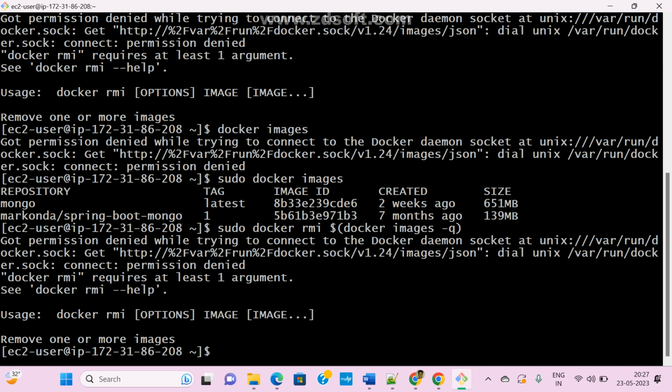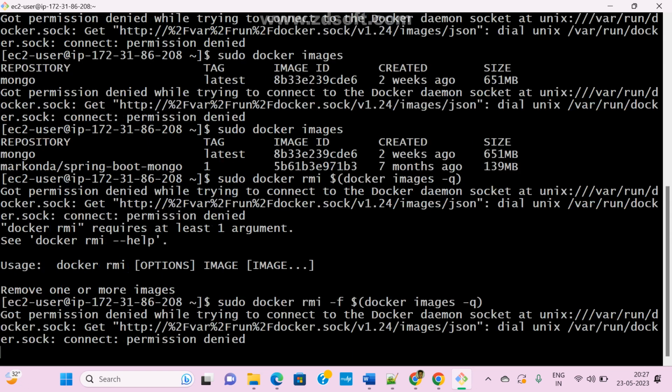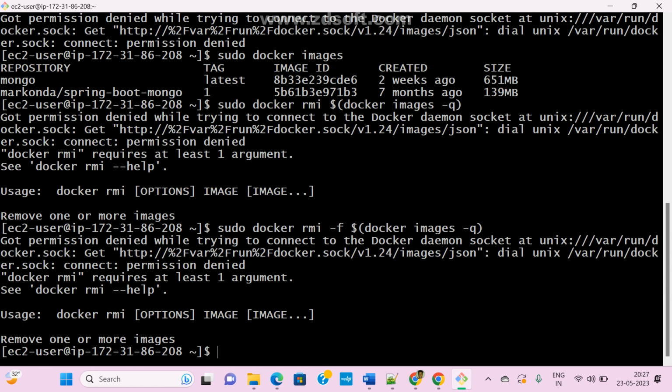docker rmi requires at least one argument, sir. One argument only, right? docker rmi -f. Let me remove one by one. I don't know why it is, Docker daemon socket permission denied. Okay, sudo docker rmi. Actually, that is a permission problem.